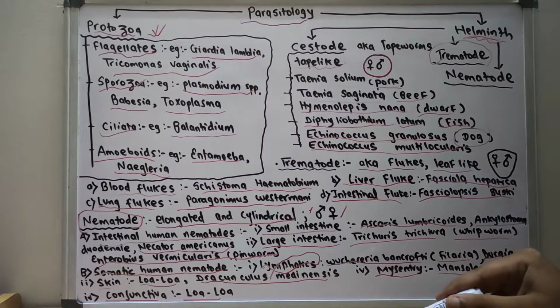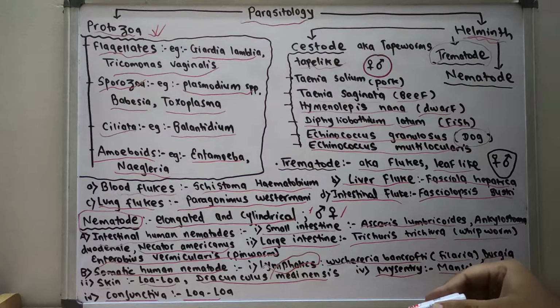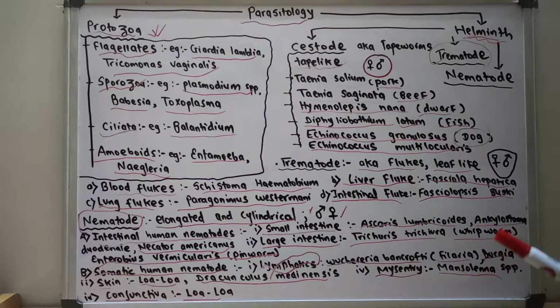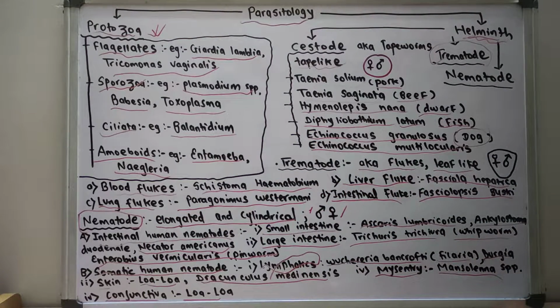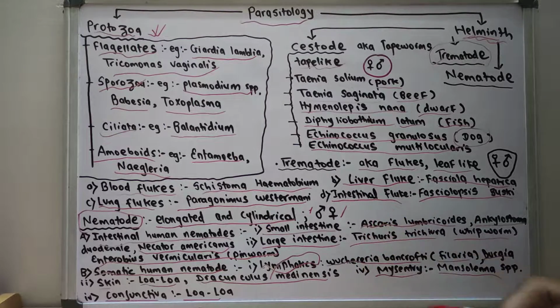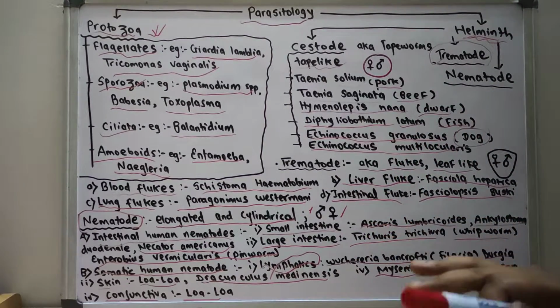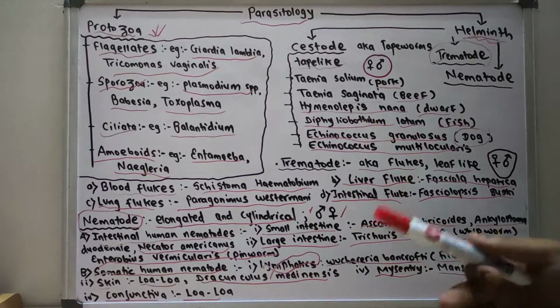In the somatic human nematodes we have the lymphatic somatic human nematodes, the somatic human nematodes which infect the skin, those which infect the mesentery, and those which infect the conjunctiva. So this is the detailed classification of parasitology. In the upcoming videos we are going to discuss each and every parasite in detail, that means the clinically important parasites.